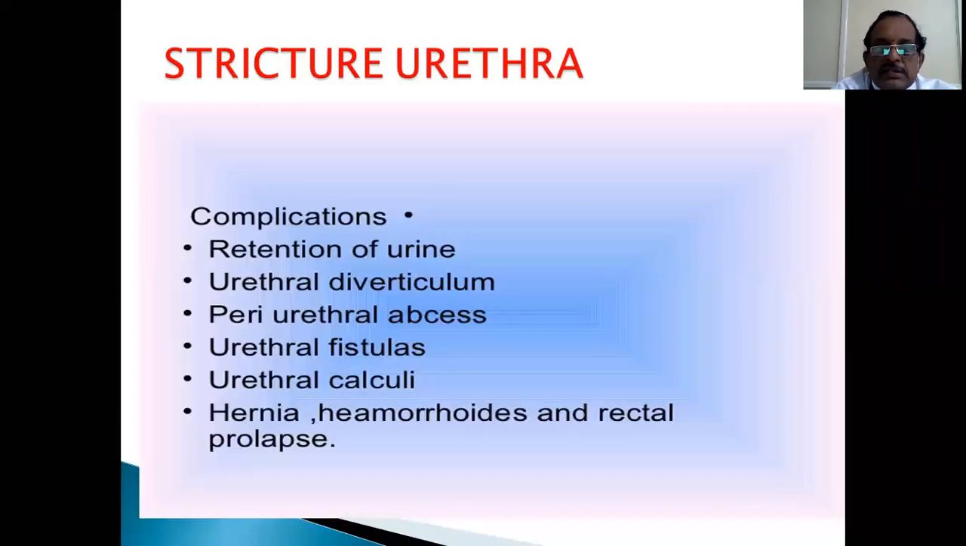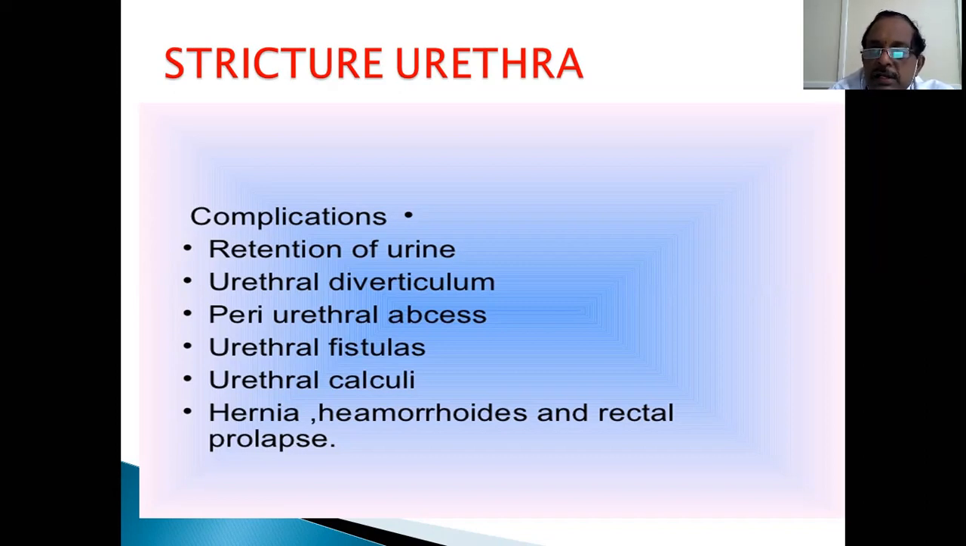The important thing about stricture urethra is the complications it causes apart from urinary obstruction. Acute urinary retention can be there, or chronic retention can be there. Because of the high pressure, a urethral diverticulum can be there. Periurethral abscess is a very important complication of stricture urethra. When the urethral infection spreads to the periurethral glands, it forms a periurethral abscess.